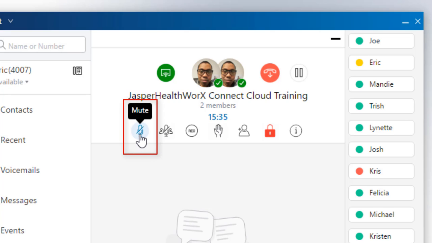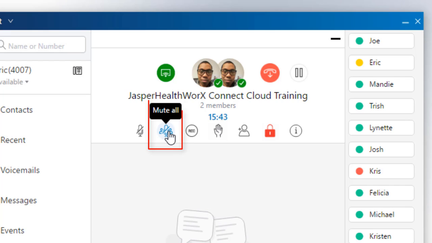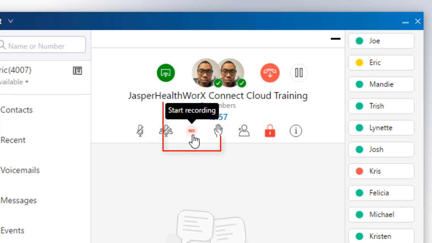In addition to this, the first mute option is to mute your phone, to mute any chatting that you have on your side. The next one is to mute everyone. This option is in case there's a lot of backfeed going on, or you don't want anybody to disturb your presentation. The record option allows you to record the conference. Depending on your current setup and how the administrator has set up your system, you may or may not have the ability to record.